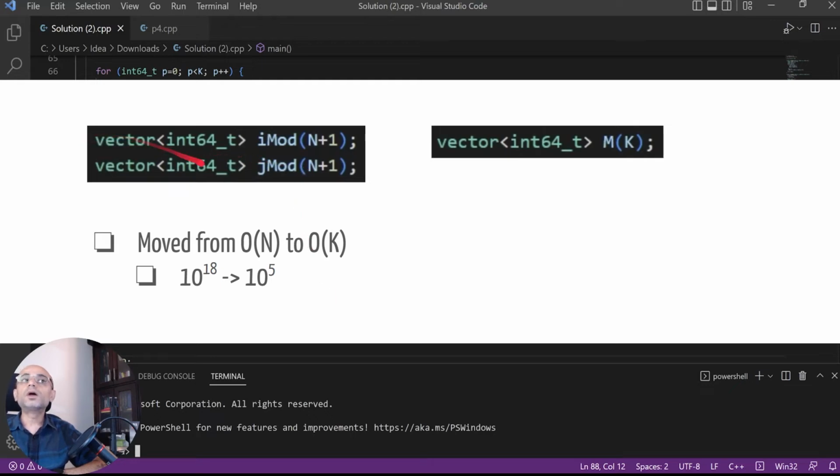Note that from here we have moved to an M of k. So we have moved from order of n to order of k for vector M, which is 10 power 18 to 10 power 5.